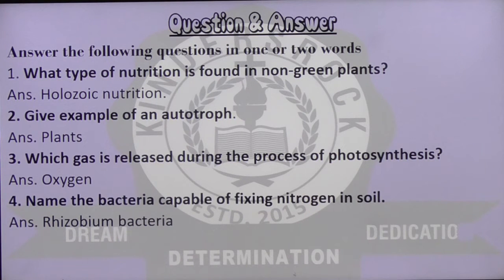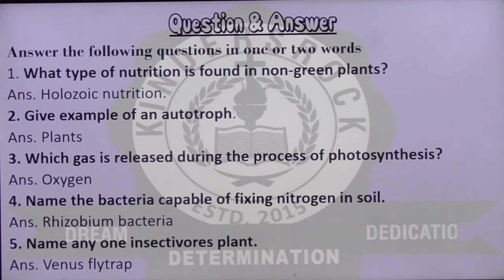Name the bacteria capable of fixing nitrogen in soil. Which is the bacteria? It is rhizobium bacteria. Name any one insectivorous plant. It has to be Venus flytrap.